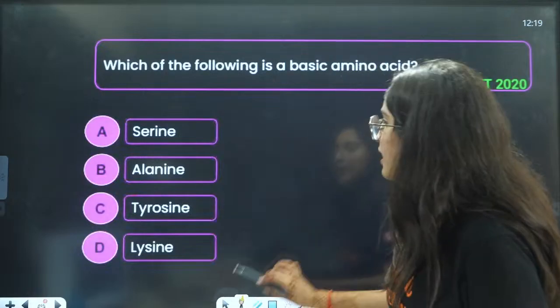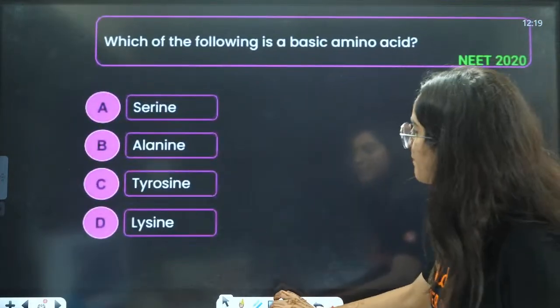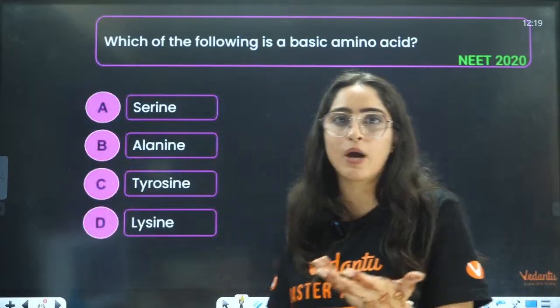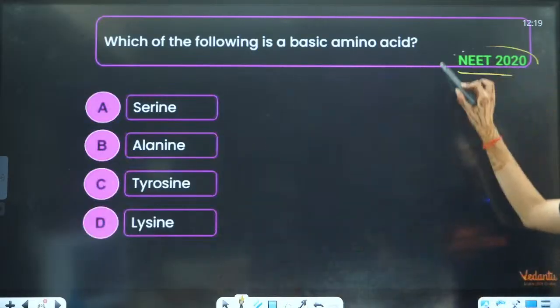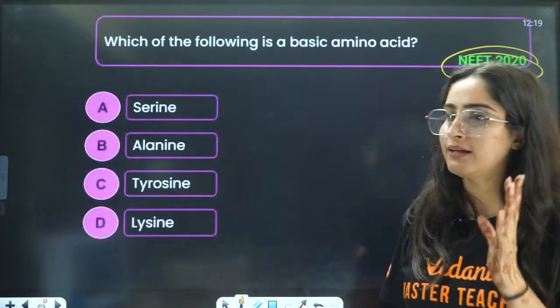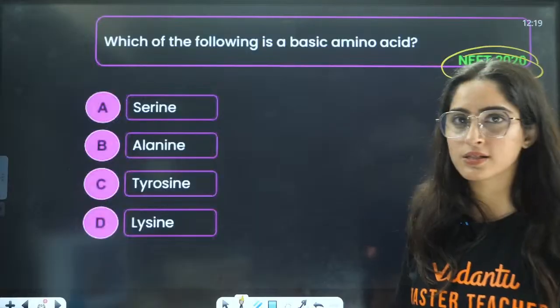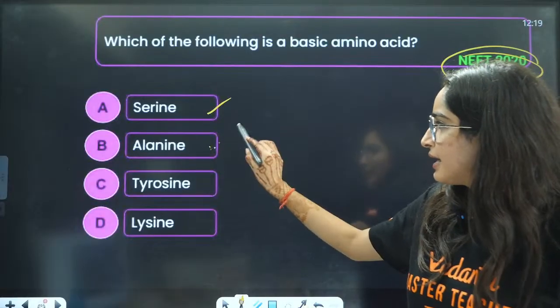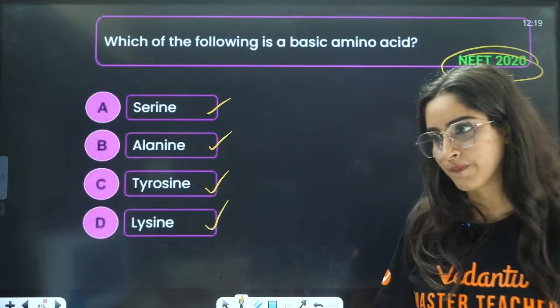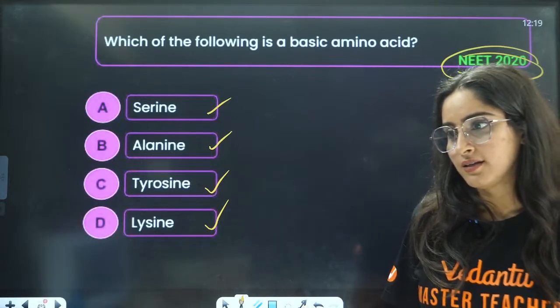Next is, which of the following is a basic amino acid? As I told you, they can ask you questions from basic and acidic amino acids. It is a NEET 2020 question. Serine, alanine, tyrosine or lysine? Very simple.